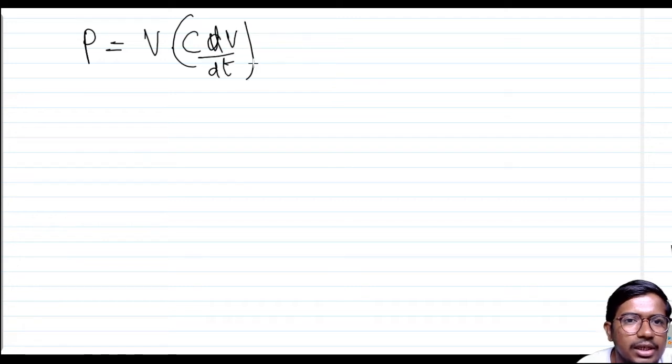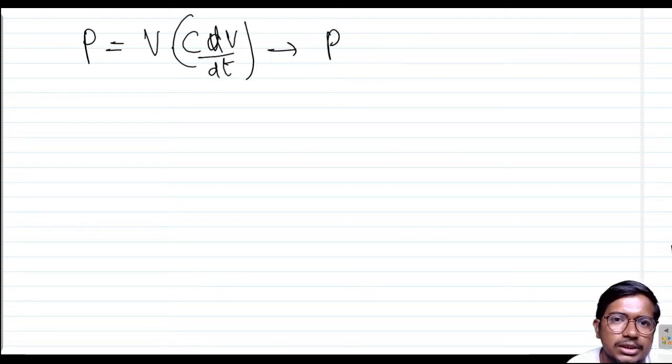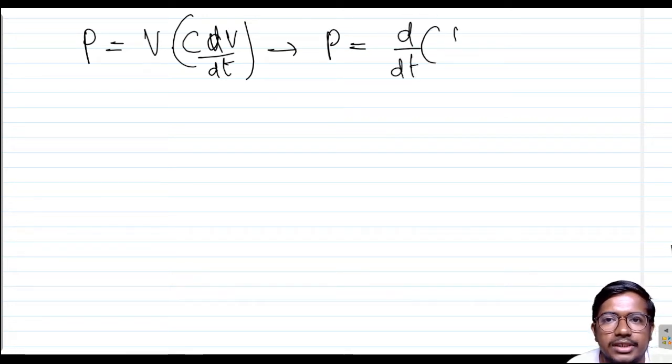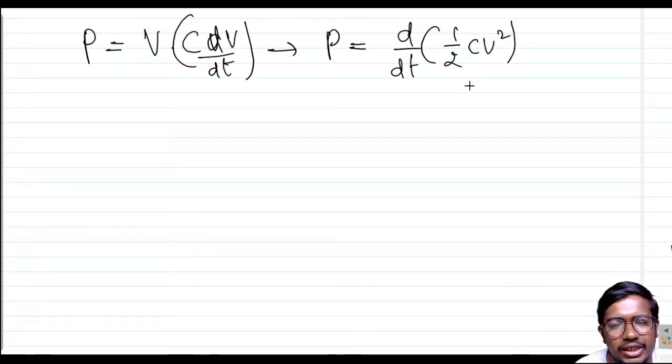We can also write this as power equal to d by dt of half C V square. If you differentiate this, C constant with 2V, we get 2V into dV by dt. Why? Because the dependent variable is t, so dV by dt we have to take.